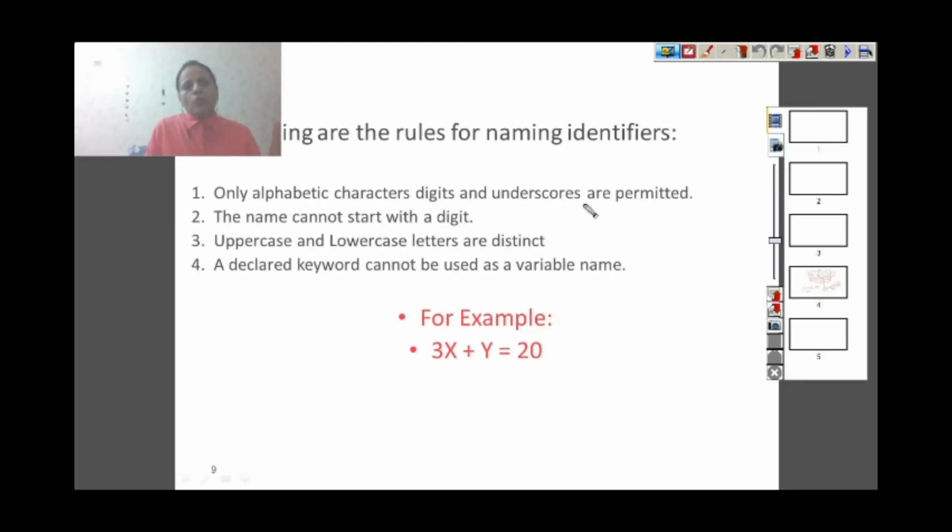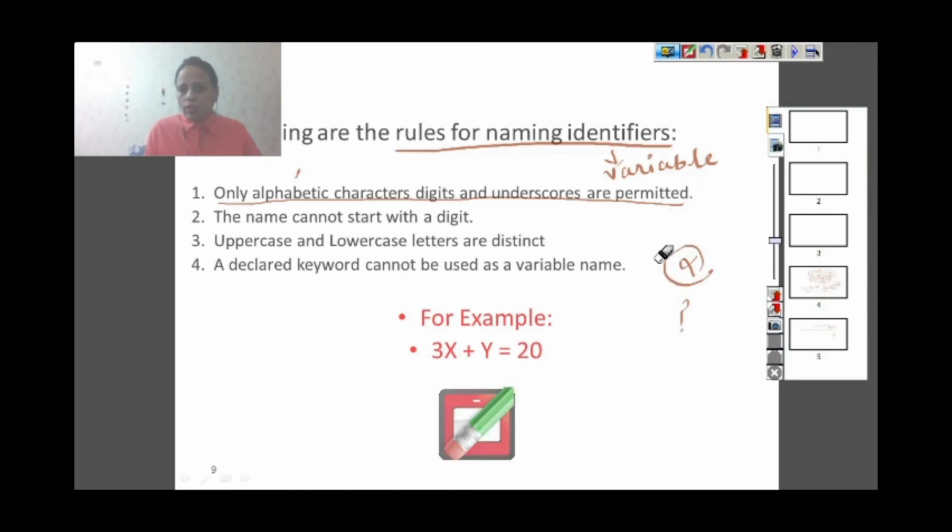Okay. So there are some rules for giving a name to a variable. Rules for naming identifiers or variables. What are the rules? Only alphabetic characters, digits and underscores are permitted. No other character. For example, these characters are not permitted. Only alphabetic characters, digits and underscores are permitted. No other symbol is permitted.